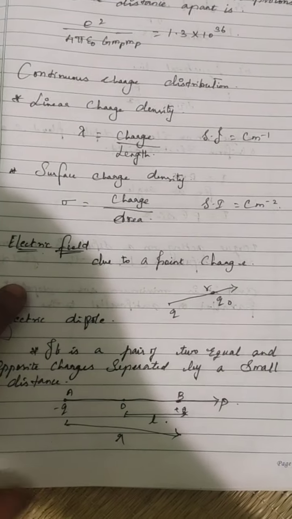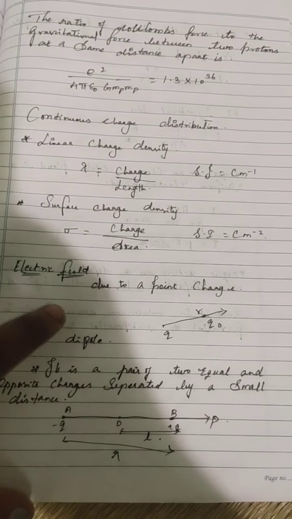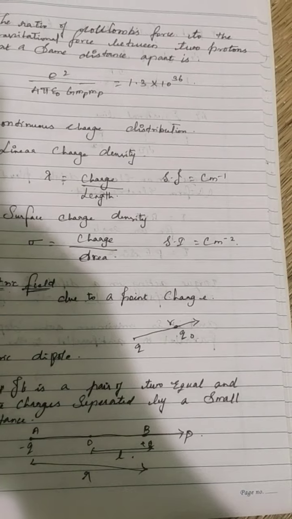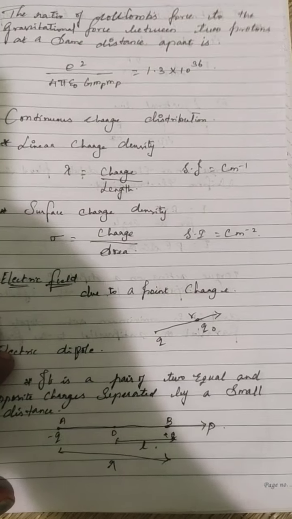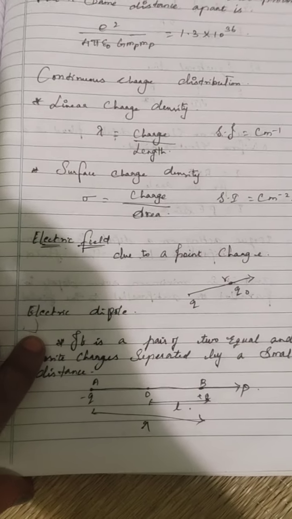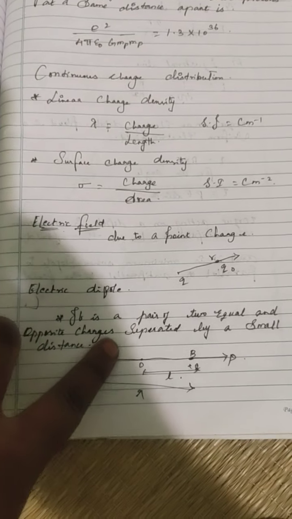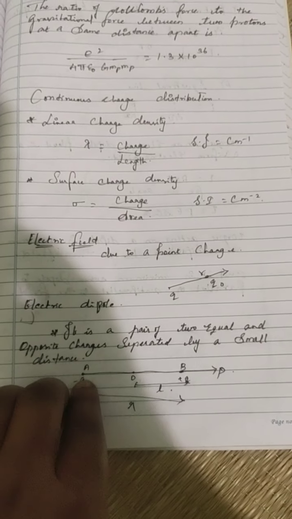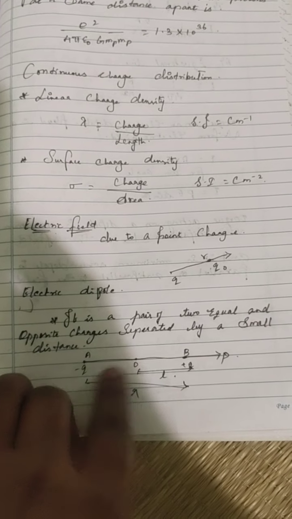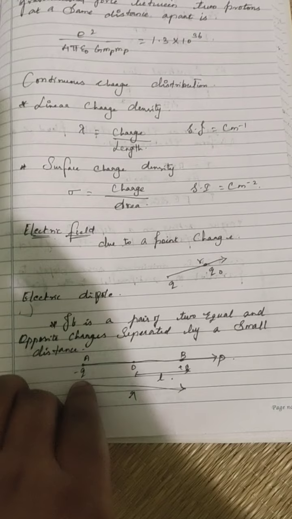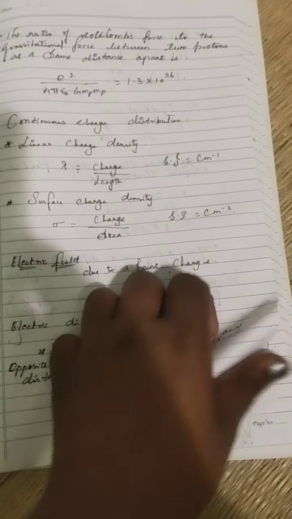Then electric field. I think it is known to everyone: the field where electricity is produced is called the electric field. Then due to a point charge, this is the diagram for that. Electric dipole means a pair of two equal and opposite charges, minus and plus, separated by a small distance. This is called an electric dipole.